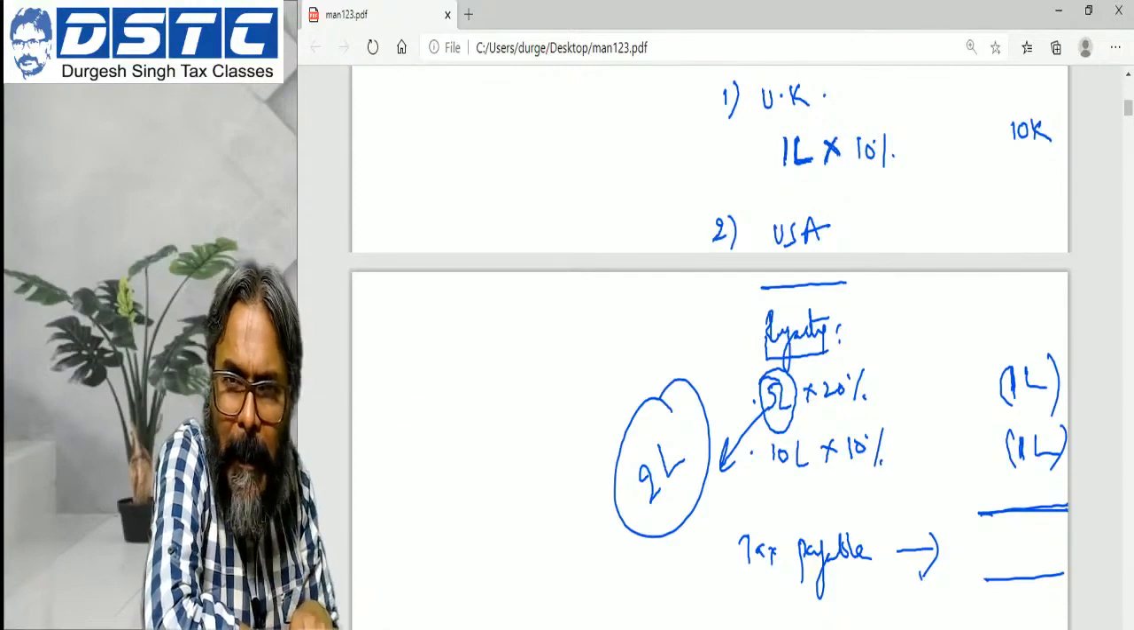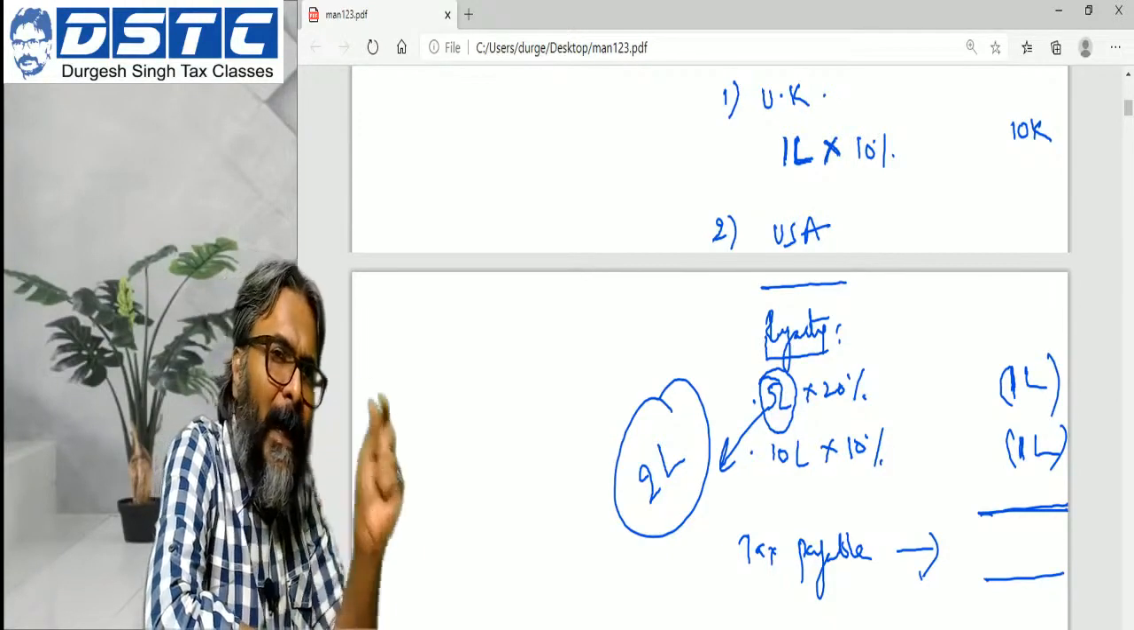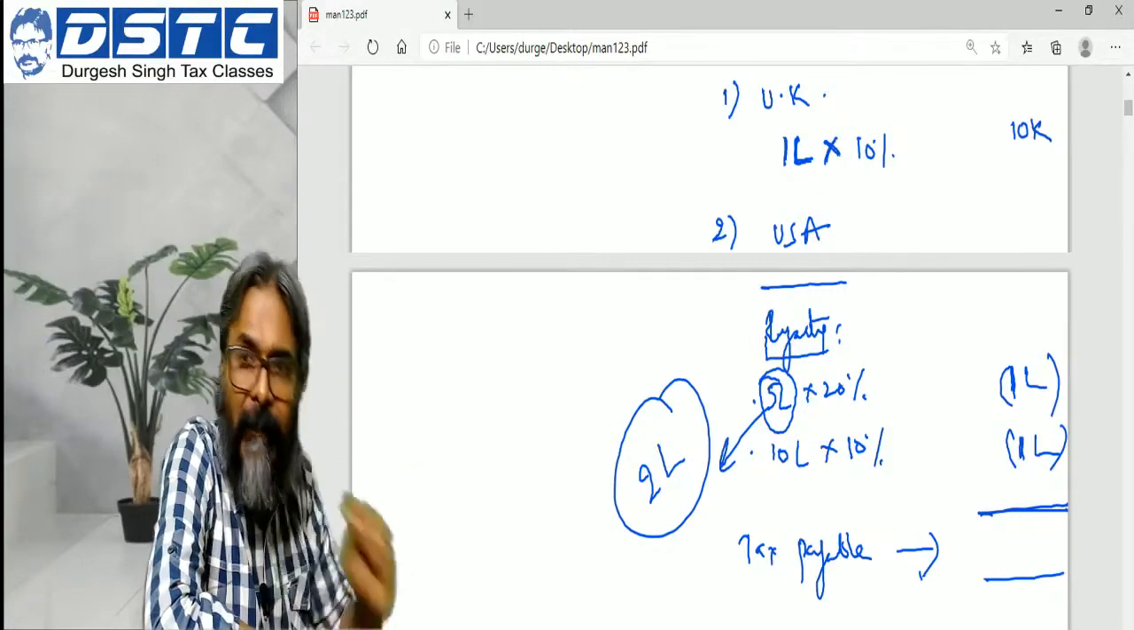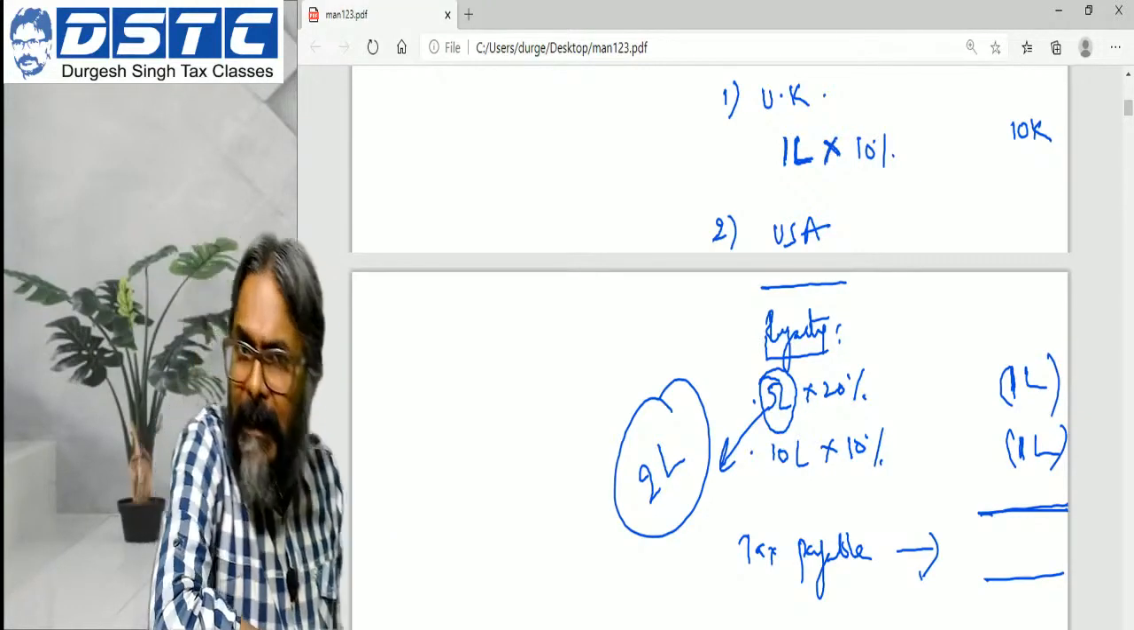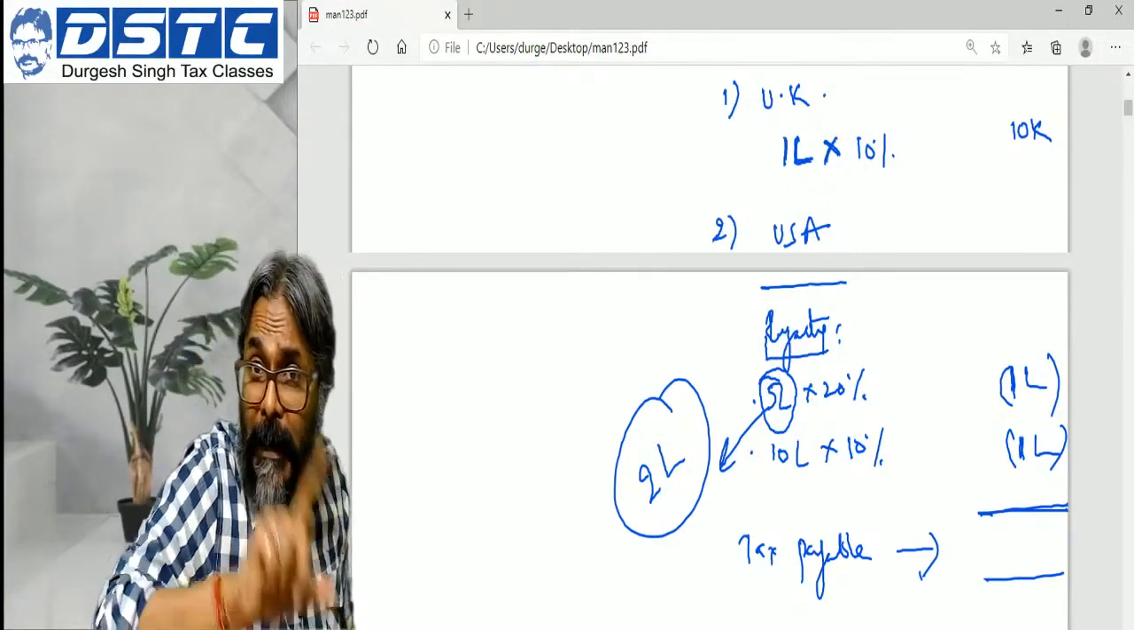Do you all get this one? And therefore only that net amount will qualify for this relief calculation. So you have to be very careful about that particular aspect. Don't take your eyes off this.